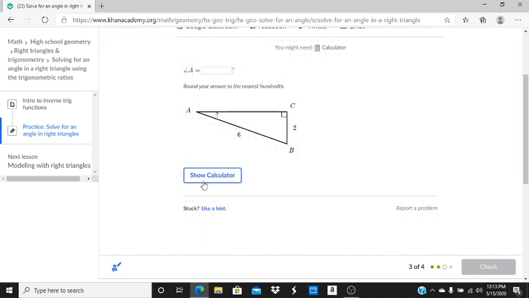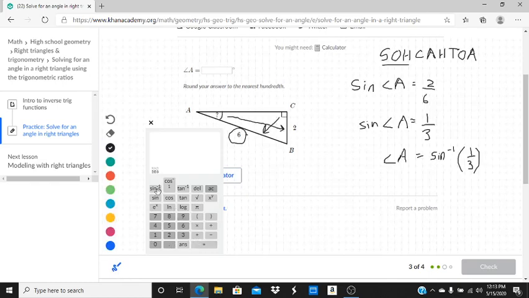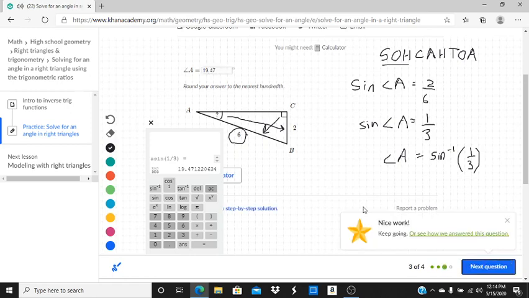Let's use our calculator. So we're going to make sure we're in degrees, which we are. We're going to hit inverse sine, A sine, arc sine, of 1 divided by 3. My parentheses, hit enter, or equals rather. And we get 19.471. There is a 1 after the 7, so we're going to keep it as a 7. If there were a 5 or higher after the 7, we would round up to 8. But since there's only a 1, we're going to keep it as 19.47 degrees. Let's check our work. Look at that, we got another one right.